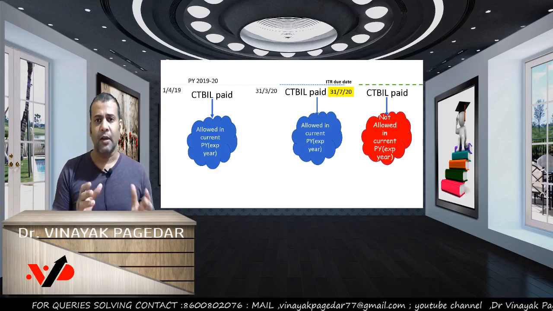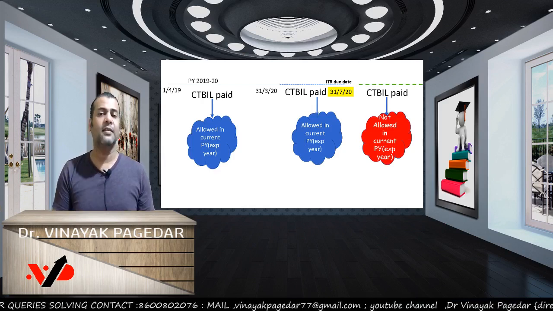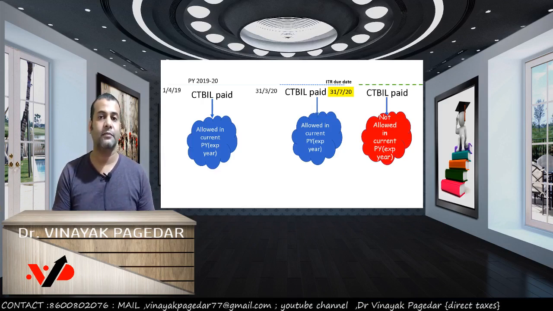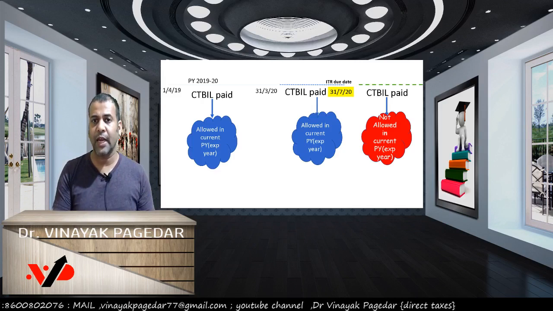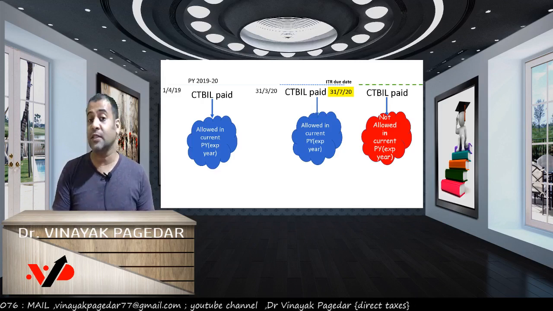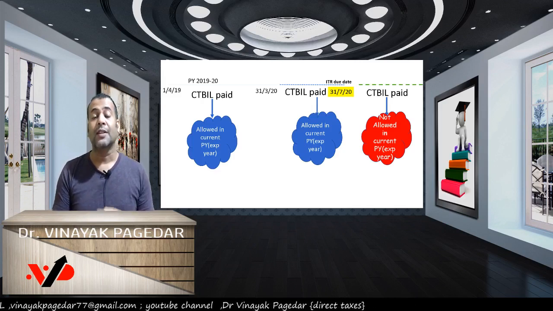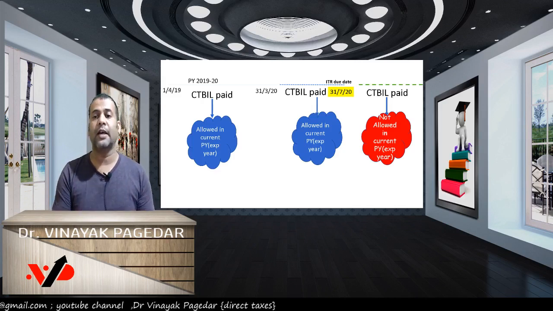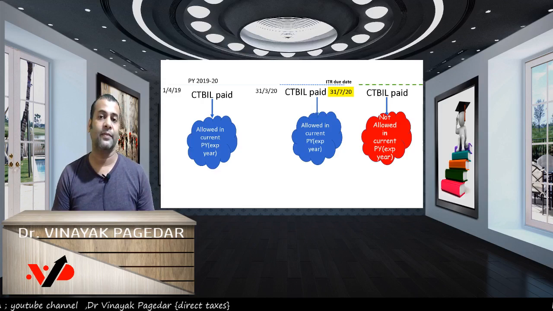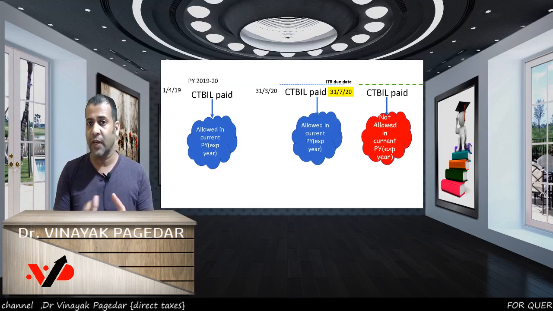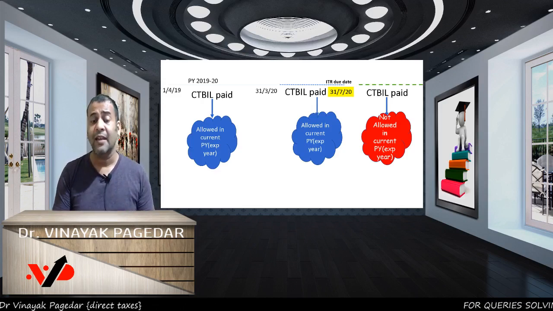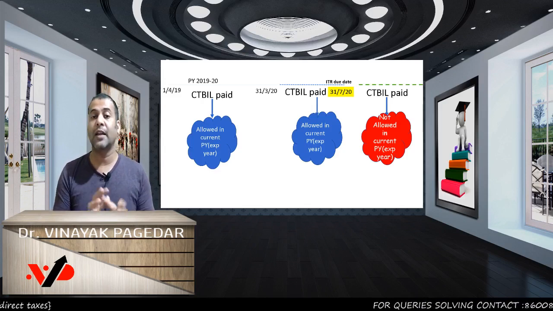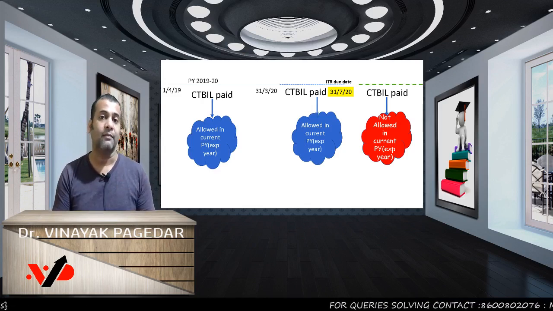In this example, let us say I paid the CT bill on 1st August 2020. My due date was 31st July 20, but I paid it on 1st August 20. Then in the 1920 assessment, I will not get a deduction for these expenses. If I pay my CT bill on 1st August 2020, then in the 1920 tax calculation, I cannot get a deduction for this CT bill.